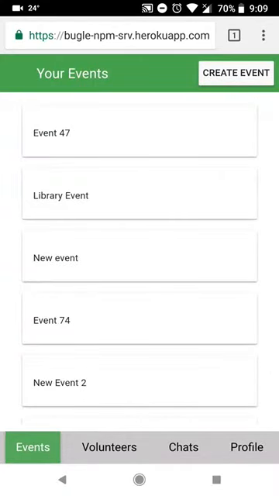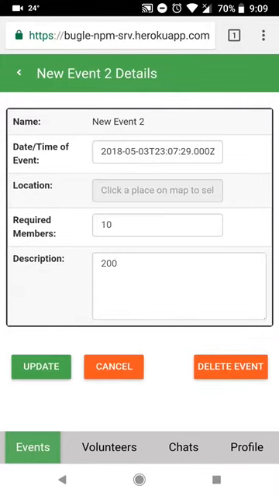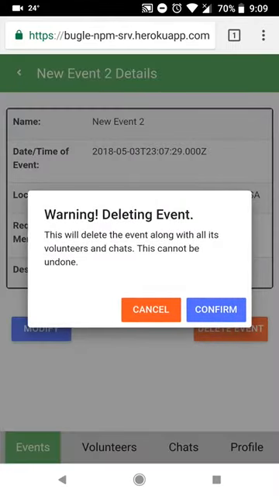After a successful login, the homepage for the organization will show the list of events hosted by the organization. Clicking on a particular event will take you to the details of that event. You can either modify the event or delete the event by using the modify and delete event buttons. On clicking delete event, it will show a confirmation box to ensure if the user wants to delete this event.